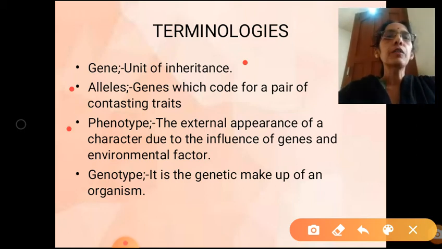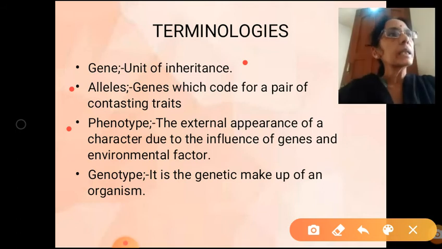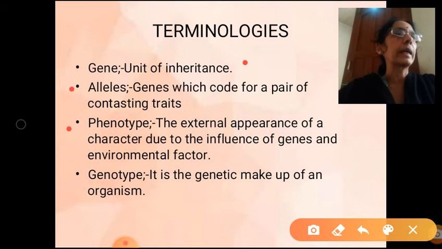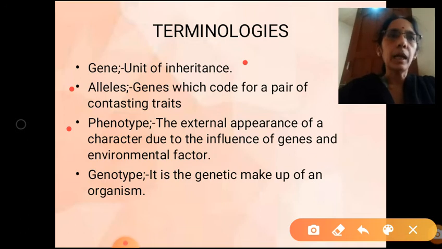Third term is phenotype. Phenotype is the external appearance of a character. What is phenotype? It is the external appearance of a character. Tall or dwarf, axial, terminal, violet or white, all are which one? External appearance of a trait. That is called a phenotype.